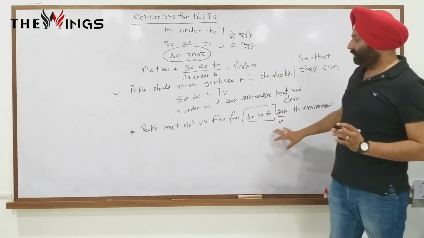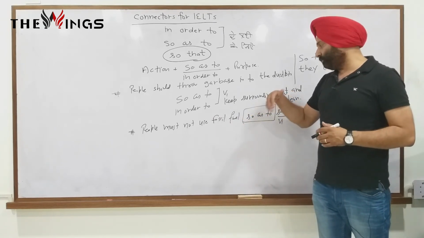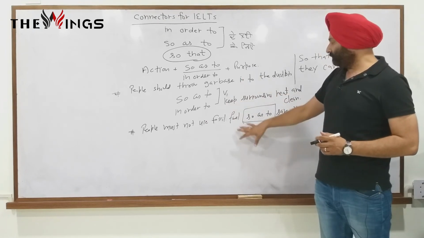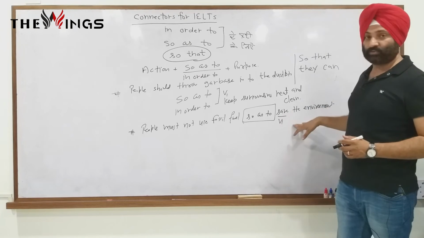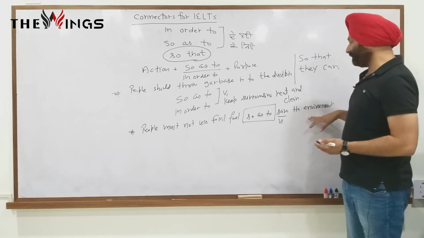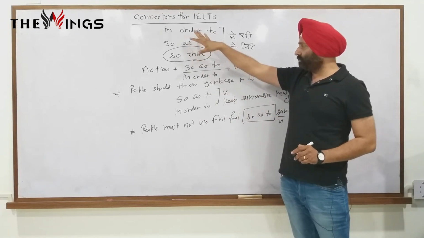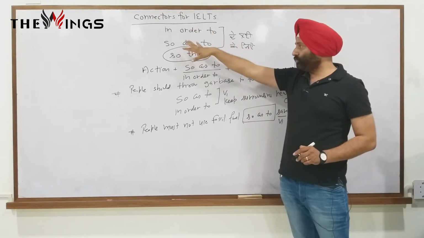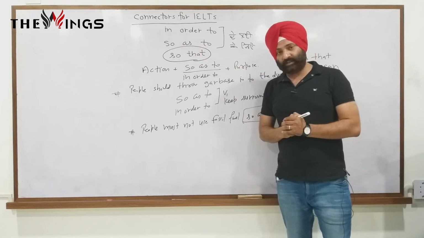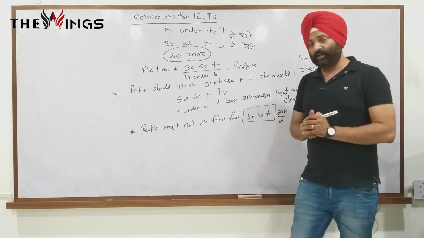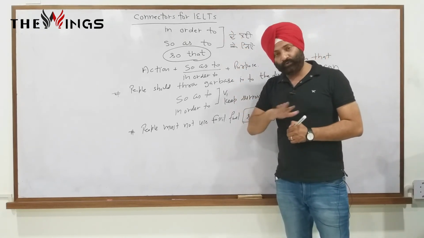Similarly, if we say that people must not use fossil fuel, why should they not use it? So that they can save their environment. In this way we have to frequently use these three structures: in order to, so as to, so that. In the descriptions there are more sentences you can make and we will frequently check them. So in your writing passage you have to use these three because they are used frequently.